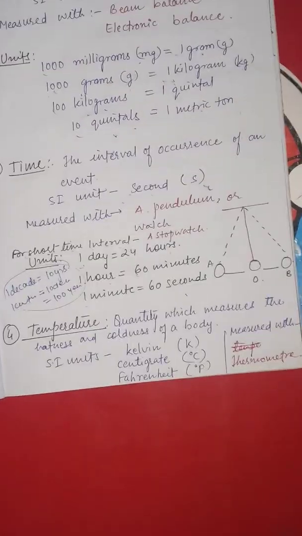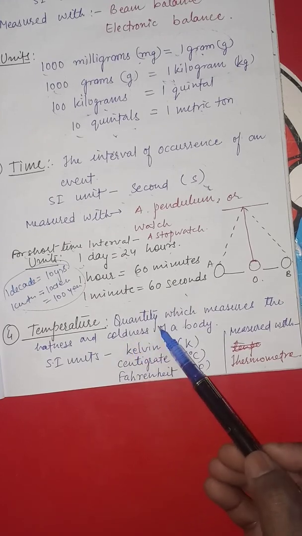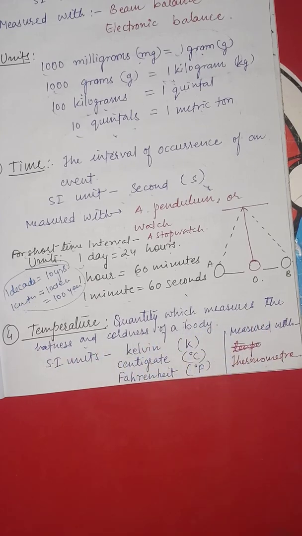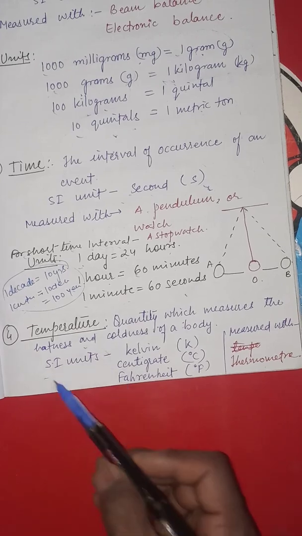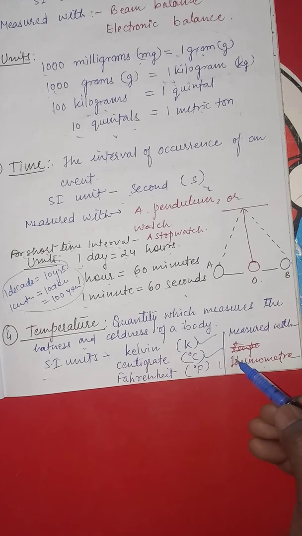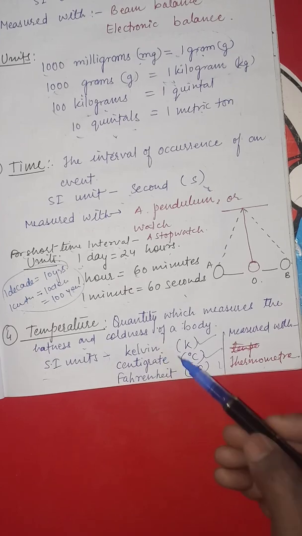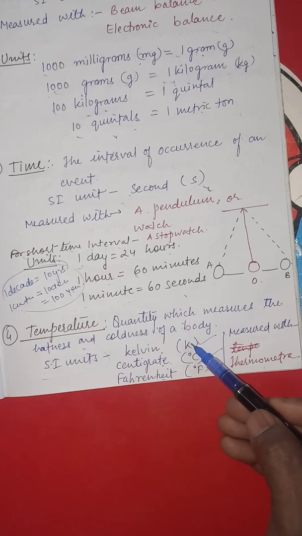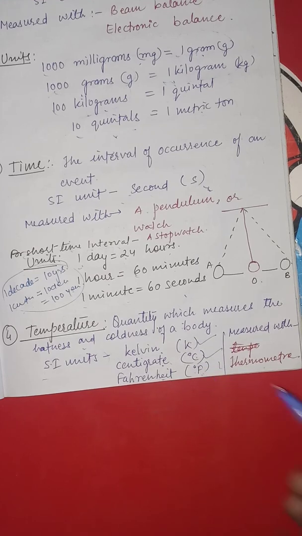Now the temperature, which is the next physical quantity. Temperature is a quantity which measures the hotness, the degree of hotness and coldness of a body. Temperature is a quantity that measures or shows the degree of hotness or coldness of any body. And its SI unit, we have 3 units: the Kelvin, centigrade and Fahrenheit. We have 3 scales by which we can measure the temperature: the Kelvin scale, the degree Celsius or the centigrade scale, and the Fahrenheit scale, denoted as K, degree Celsius and degree Fahrenheit.